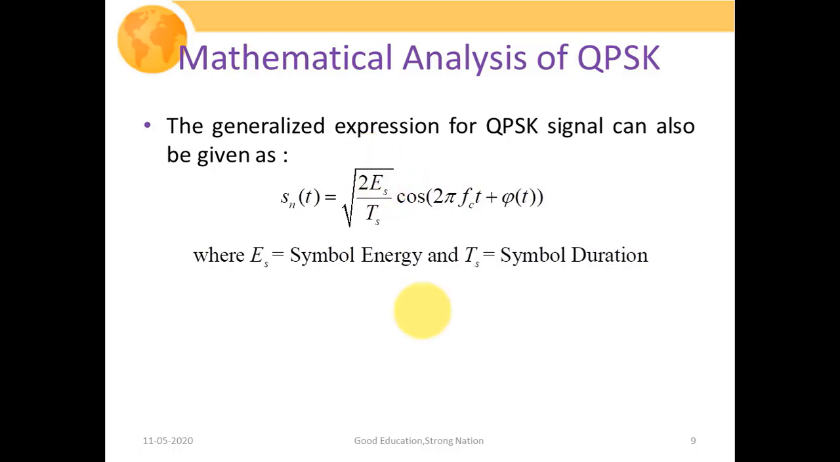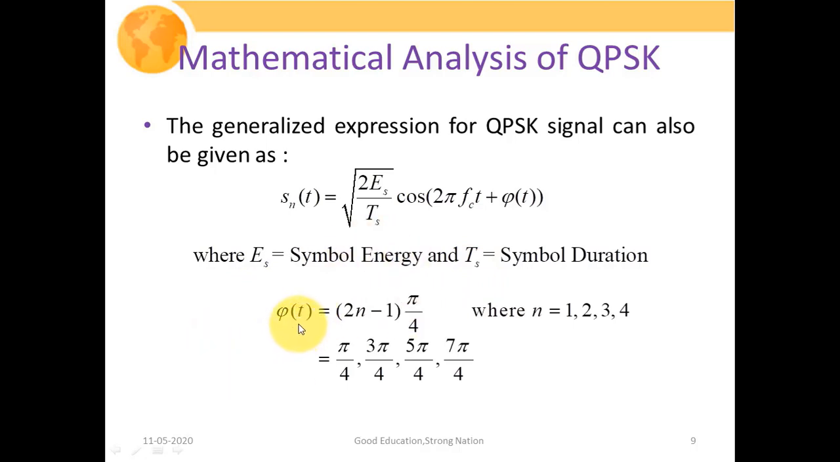Now you might be able to understand why we have performed that exercise, so that we could understand it quite properly. So amplitude in terms of energy can be given as under root of 2 Es upon Ts, where Es is the symbol energy and Ts signifies the symbol duration. Obviously we are talking about the energy and duration of those group bits. So phi of t will be equal to 2n minus 1 times pi by 4. So for different values of n, we will be having different phase angles. So n could take the value of 1, 2, 3 or 4.